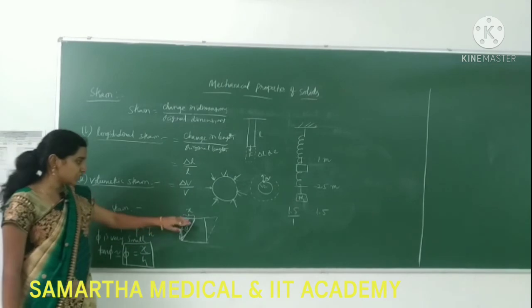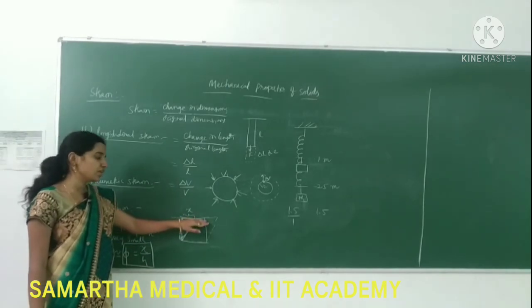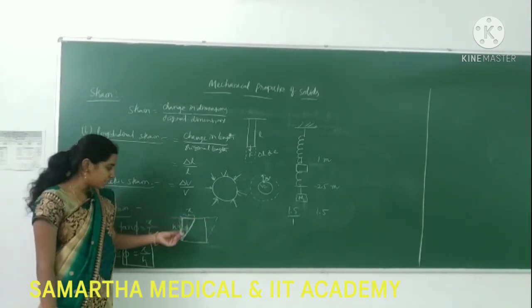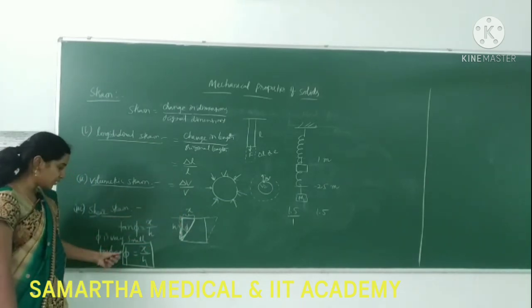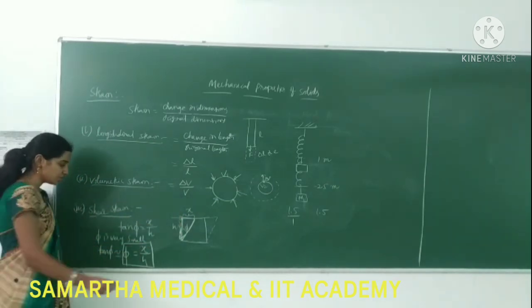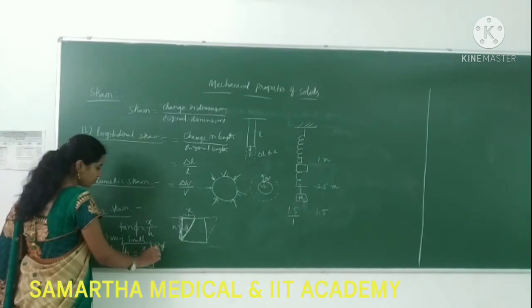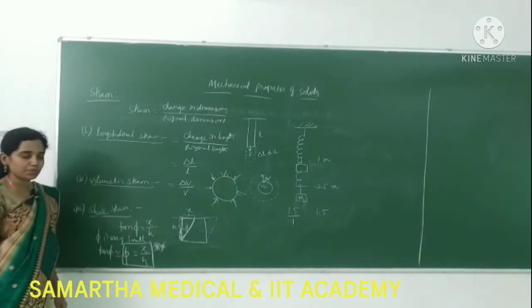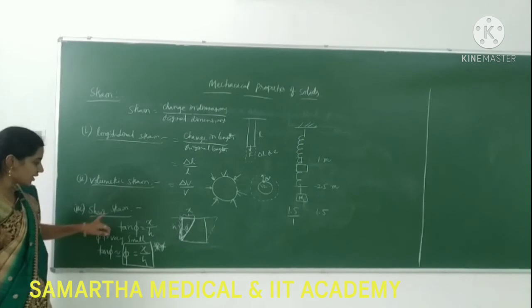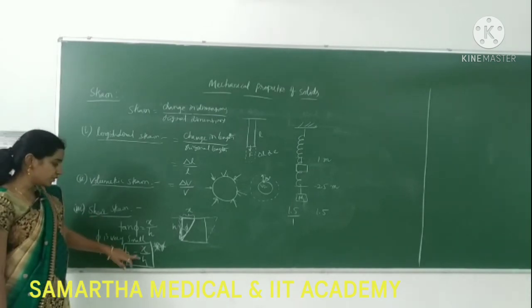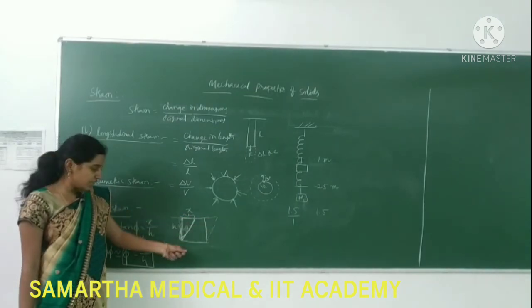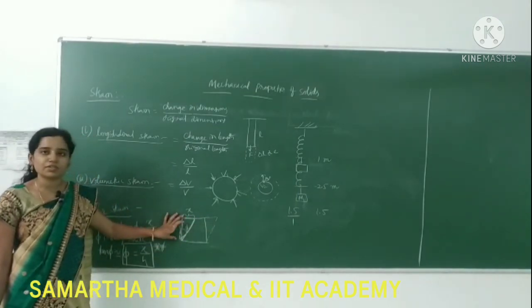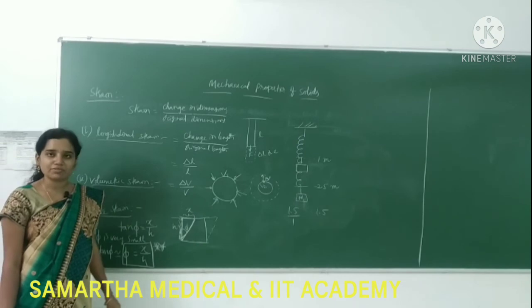Nothing but the displacement of the upper surface divided by the height of the body. So phi is equal to x by h. This is a very important formula for the problems. So shear strain, phi, is equal to x by h. What is x here? Displacement of the top surface. H is nothing but the length of the surface of the body which we have taken here.